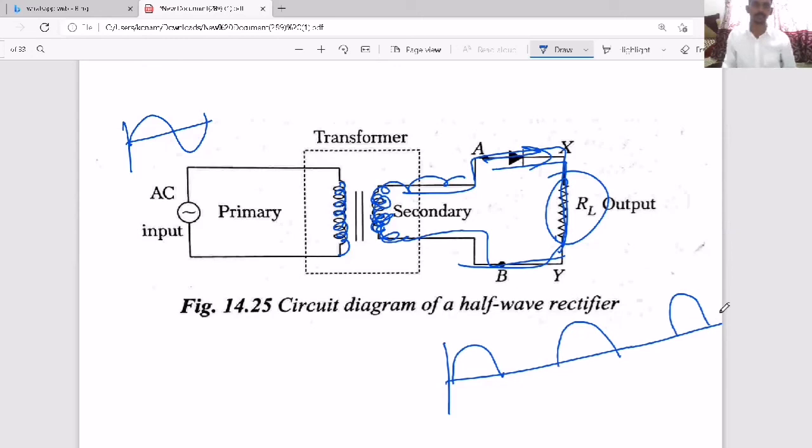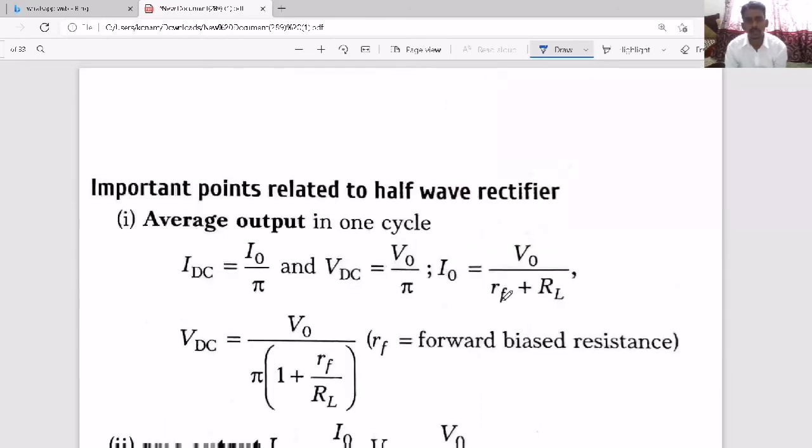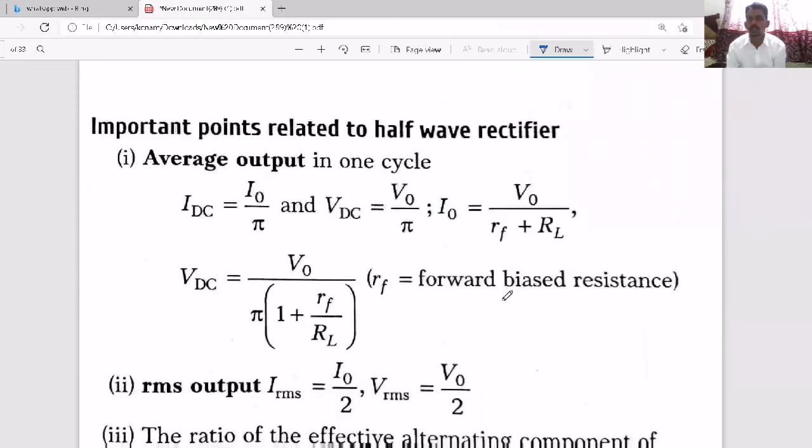That means we are able to convert alternating current into unidirectional current, or DC current, but only half of the cycle. That's why it is called a half wave rectifier. For the half wave rectifier, they will ask you questions based on the average value, the RMS value, the ripple factor and so on. Those formulas I am showing here, please try to remember and understand them. Note down all these points.